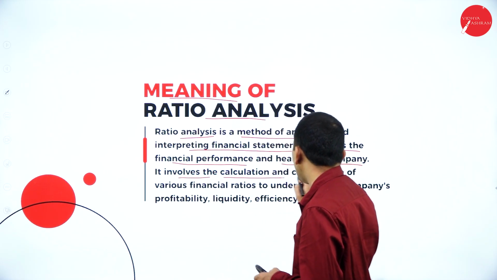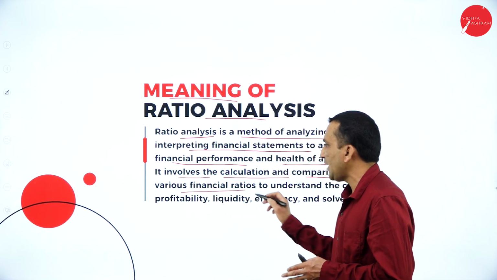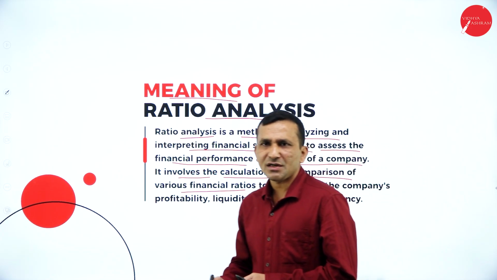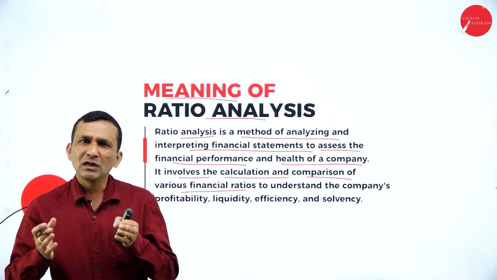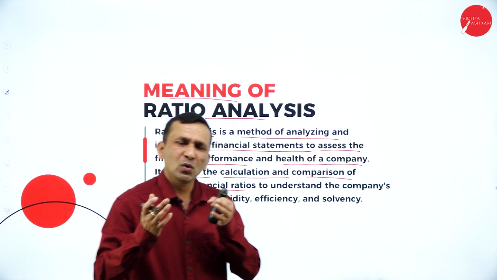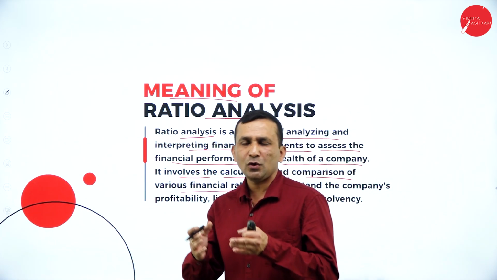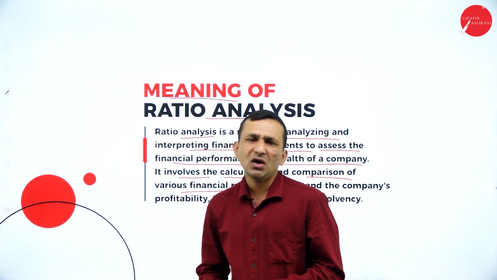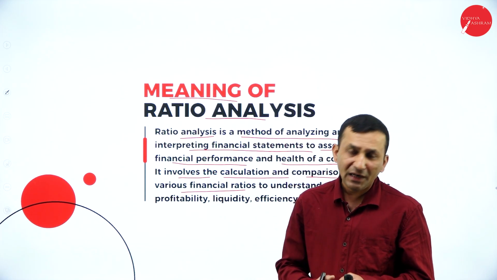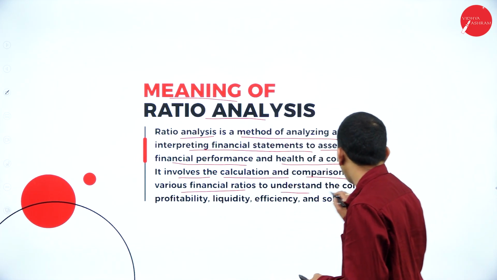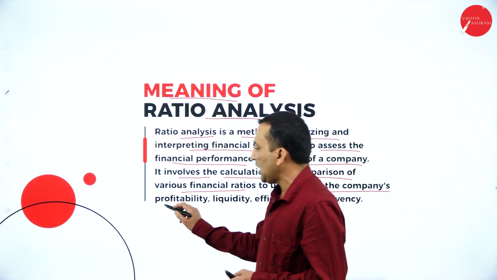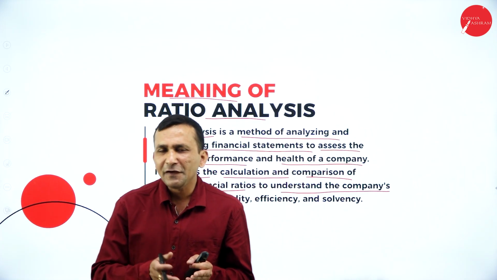It involves the calculation and comparison of various financial ratios, whether from the trial balance, the P&L account, the profit and loss appropriation account or the balance sheet, almost all of which is information related to the finance aspect. With ratios we can assess the company's profitability, whether the company is getting a profit.